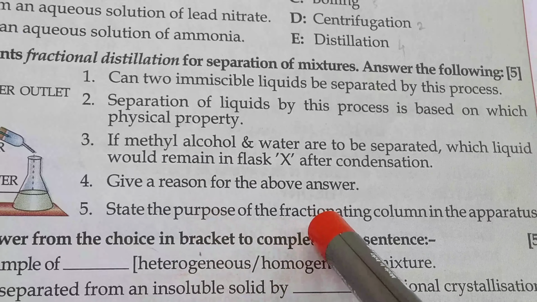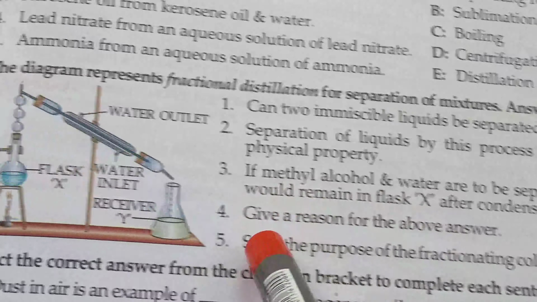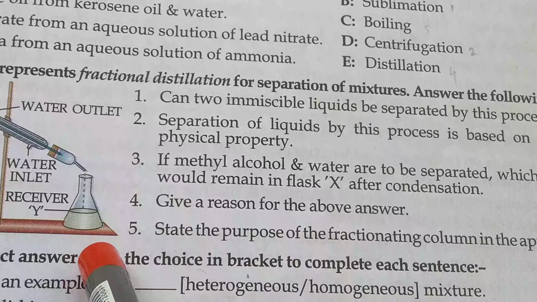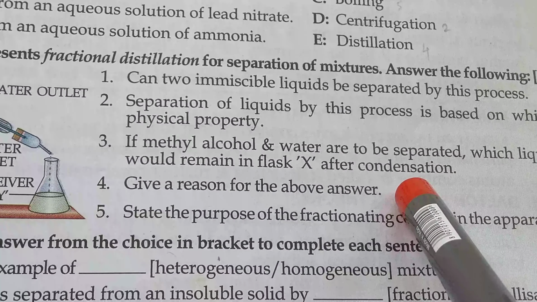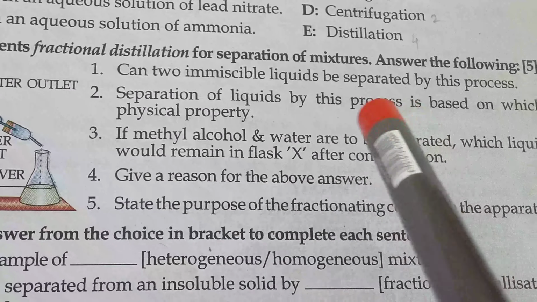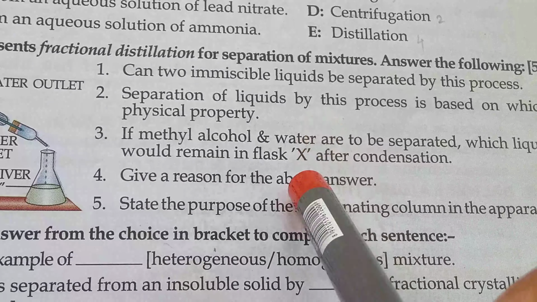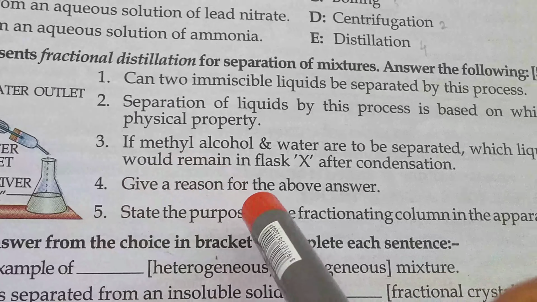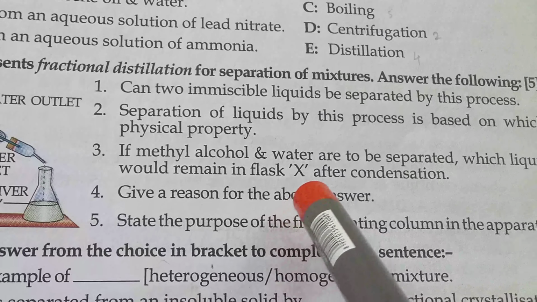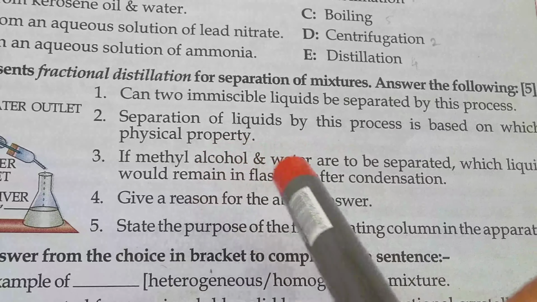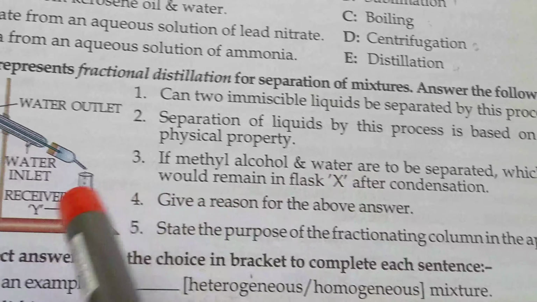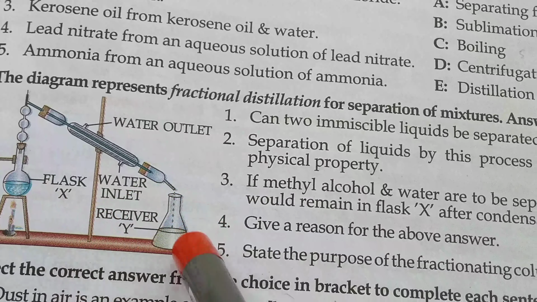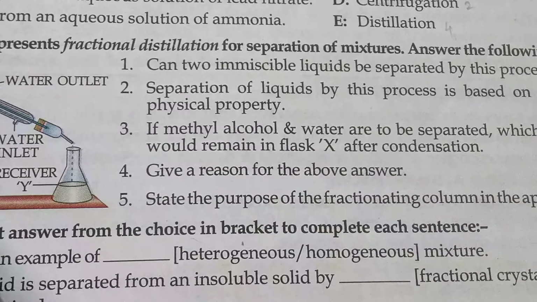Give a reason for the above answer. Normally flask में water रहेगा after condensation. For what? Because the boiling point of water is greater than alcohol. Because the boiling point of water is 100 degrees Celsius but the alcohol is 80 degrees Celsius. That's why X कंटेनर में मतलब ये राउंड बॉटम फ्लास्क में आफ्टर कंडेंसेशन वाटर ही रहेगा.